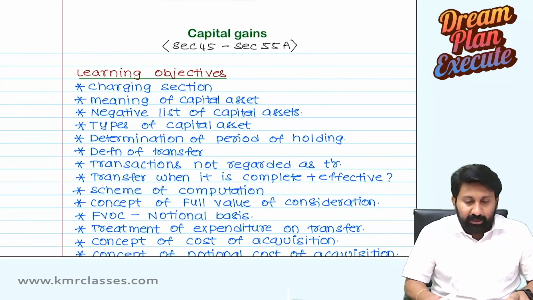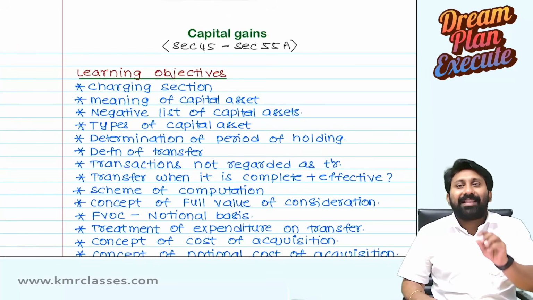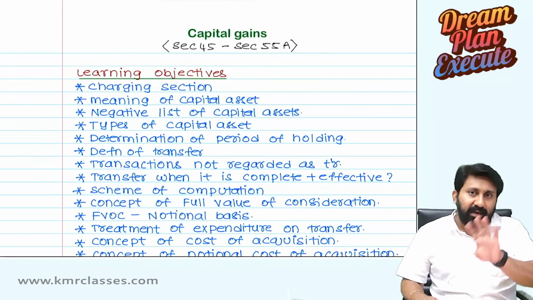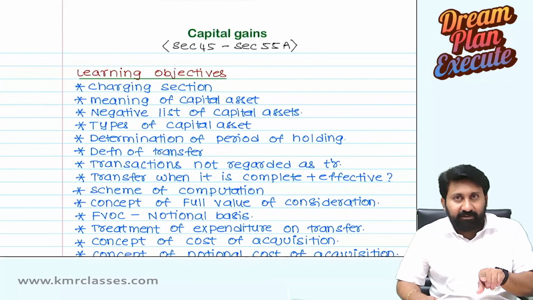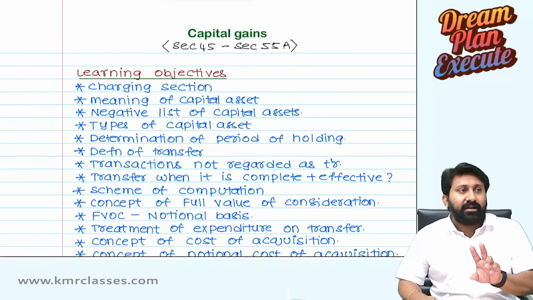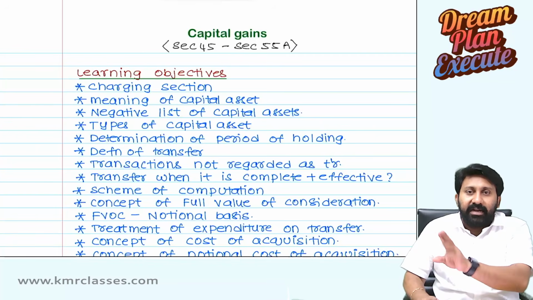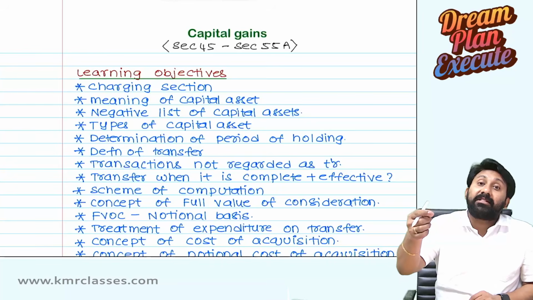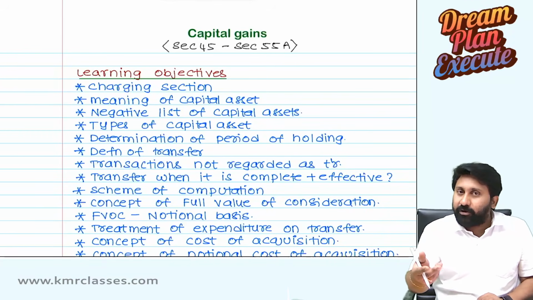Listen, while I am discussing the chapter capital gains, all the related TDS provisions also will be discussed. Wherever any kind of TDS provision is getting attracted in between, one section, 194 sections will get attracted here. Here only I will cover that, so that separately we need not discuss again in the TDS chapter. In the TDS chapter, the concepts of TDS not covered in the heads of income, only those we will be covering there. So it will be simpler for you when you prepare.